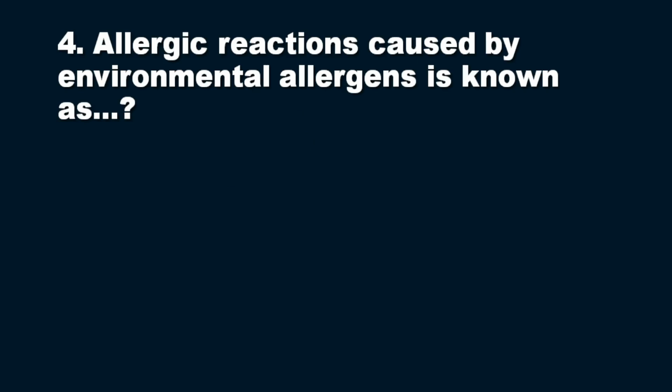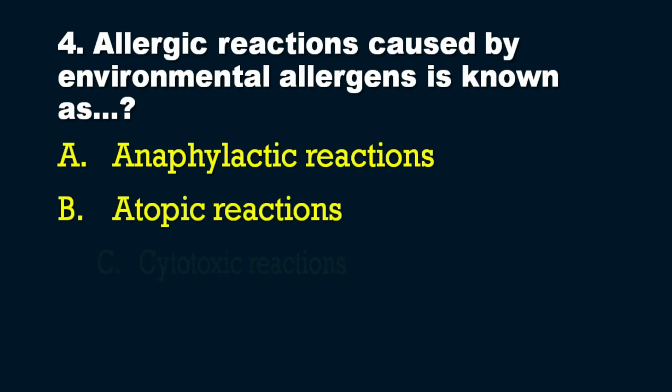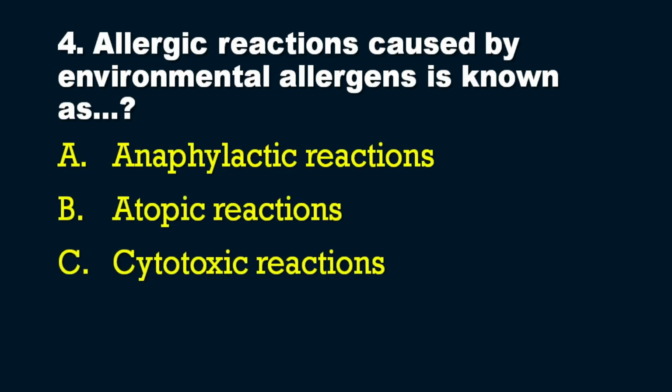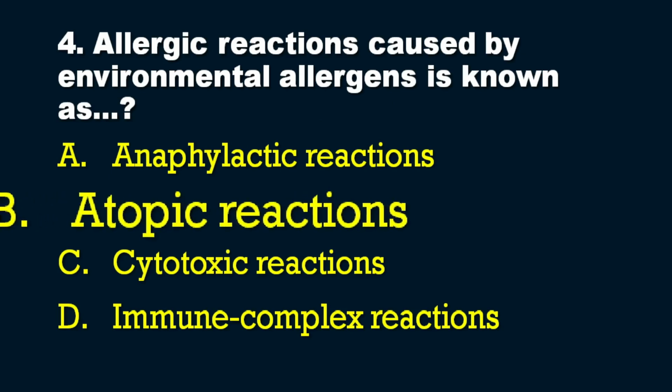Before that we will see the options for this question. The options are option number A, anaphylactic reactions, option number B, atopic reactions, option number C, cytotoxic reactions, and option number D, immune complex reactions. So here the question is asked about allergic reaction caused by environmental allergens. So what is the answer? Obviously the answer is option number B, that is atopic reactions.